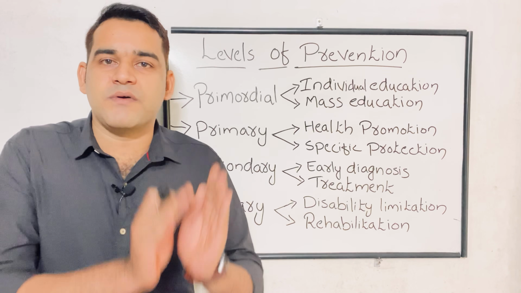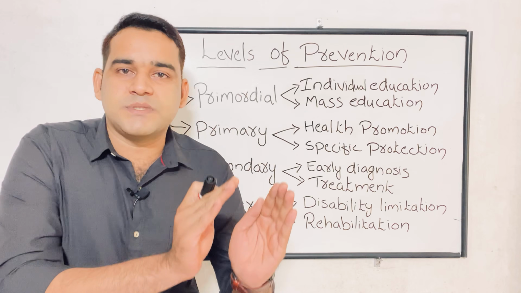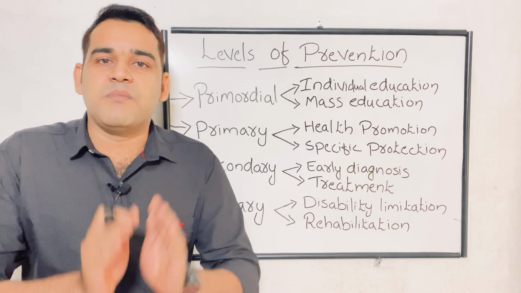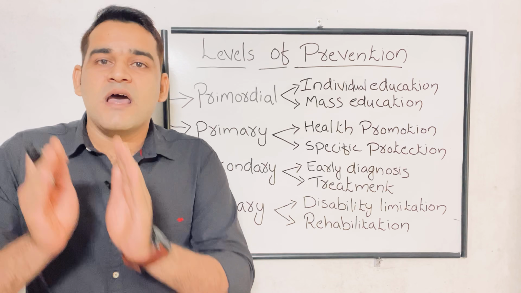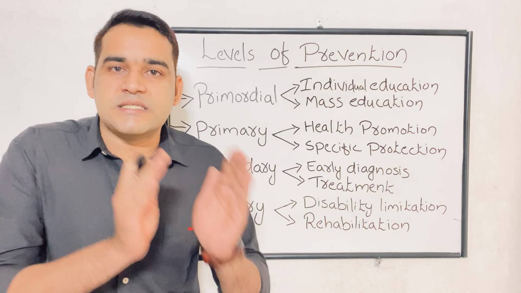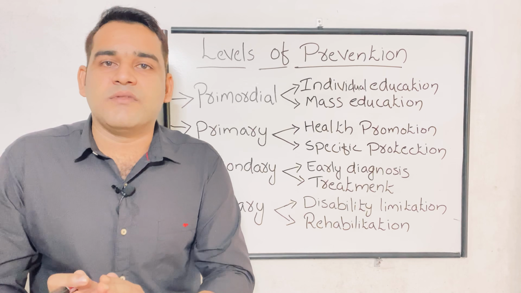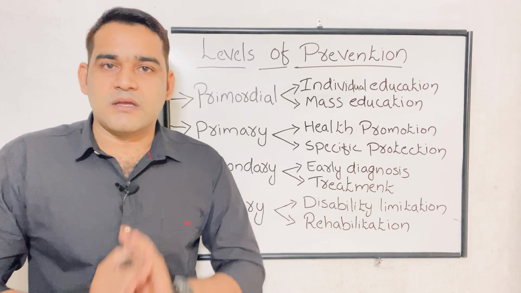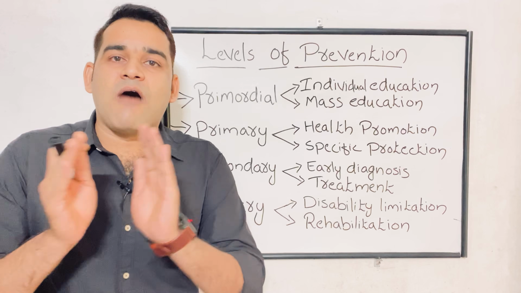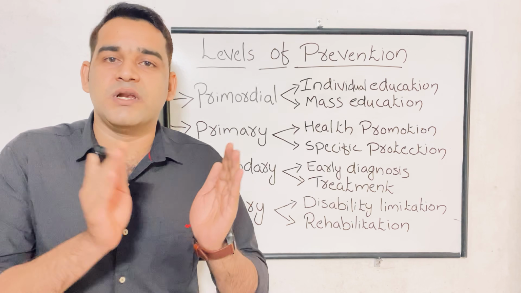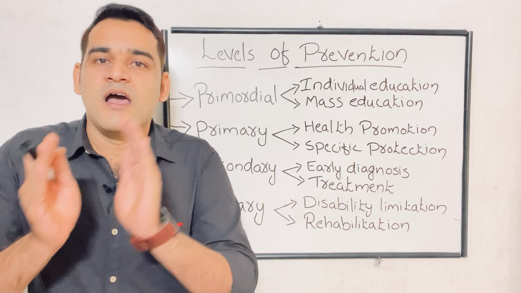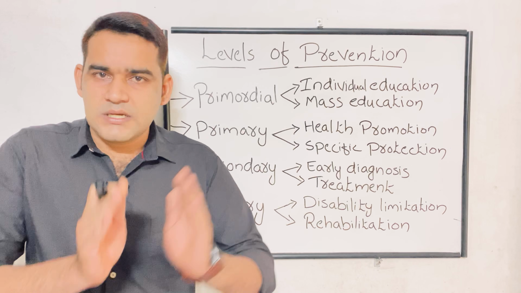In primordial prevention, risk factor is absent. What is the risk factor? Our example is smoking. Smoking is a risk factor of many diseases. But in that area, no one has the bad habit of smoking. Still, we are telling them avoid smoking. Don't smoke. You will get different diseases related to smoking.